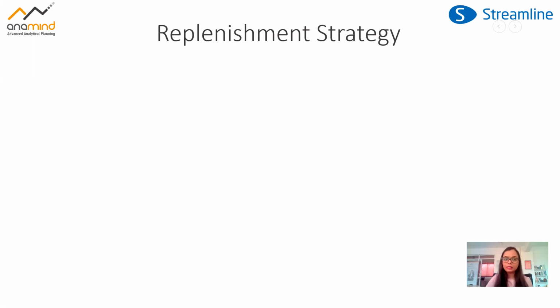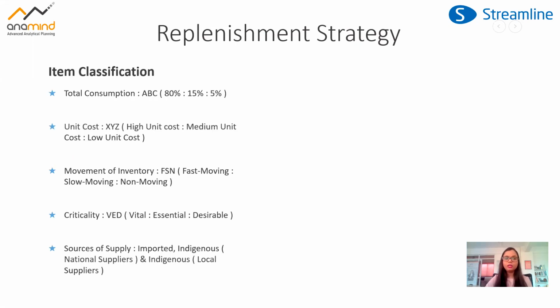There are different techniques available to classify the items. The very common and very frequently used is the total consumption based classification, which we know as ABC classification. We can do it with an 80-15-5 rule. The items which are contributing to 80% of our total consumption would become an A item. These could be very high selling items, and in such cases, usually these are high revenue generating items.